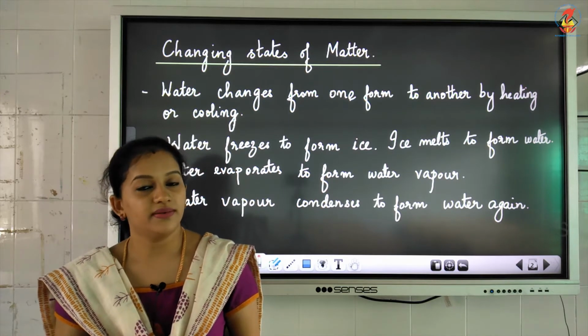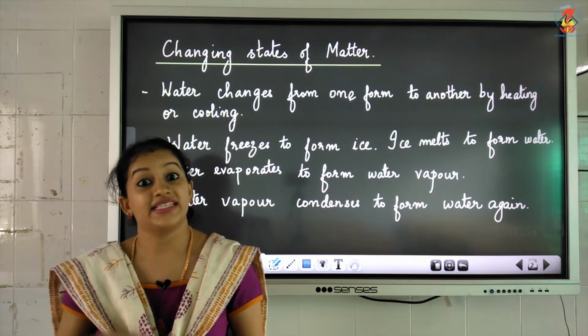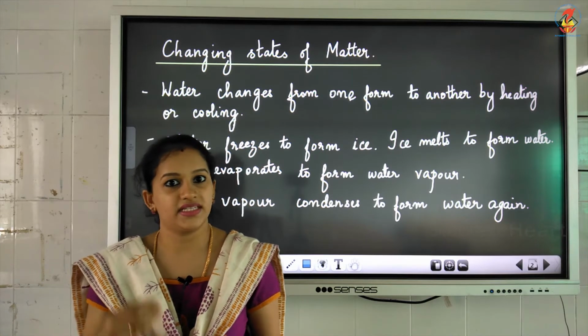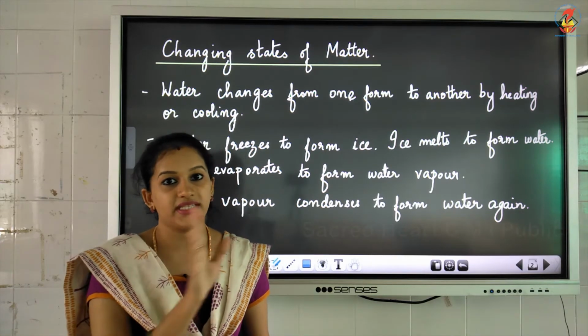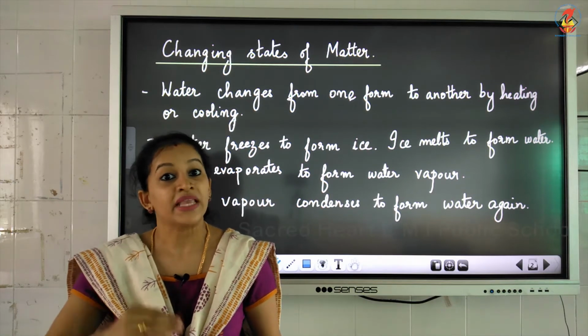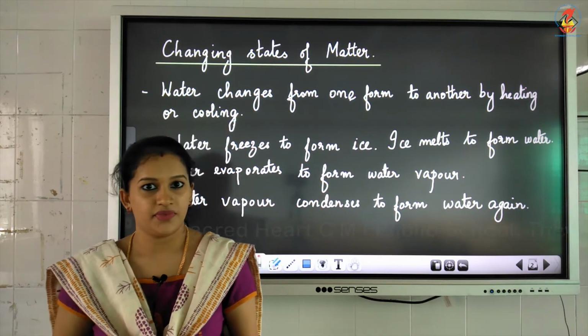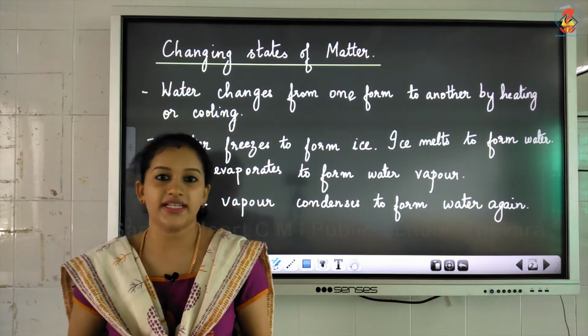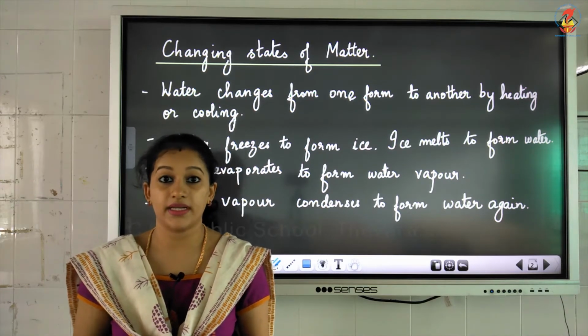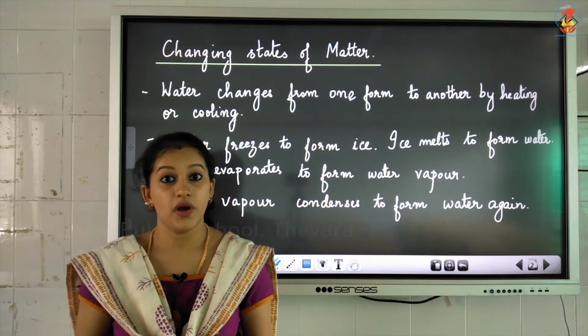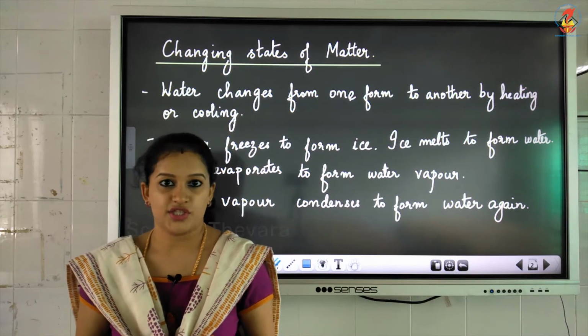You will observe that the water has turned into ice, isn't it? After a few hours, you can observe that this water that you kept in the freezer has turned into ice. So this water was in liquid form, and when you keep it inside the freezer, it has turned into ice, which is a solid.